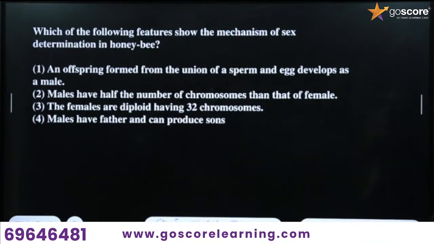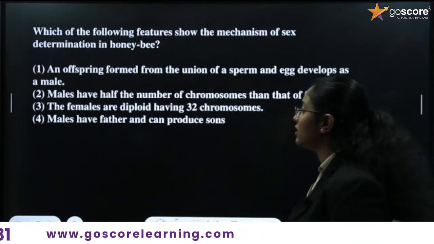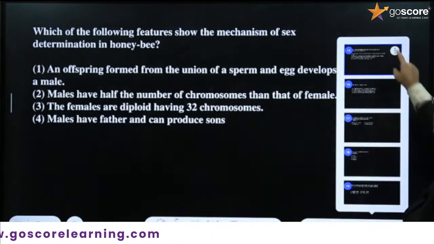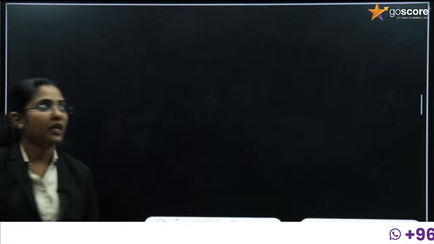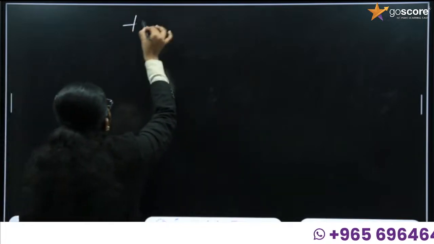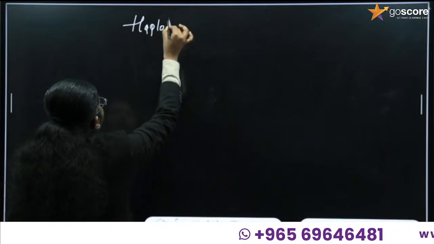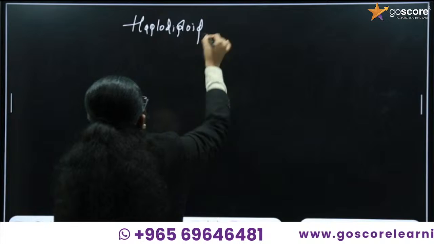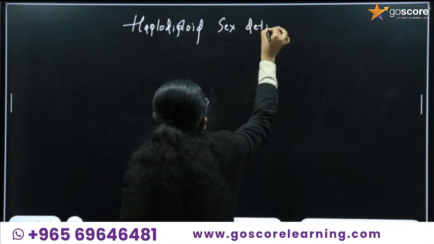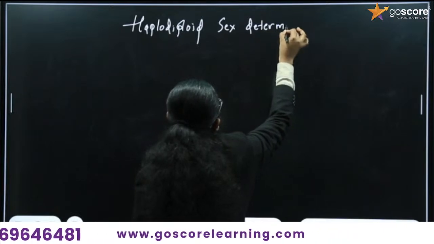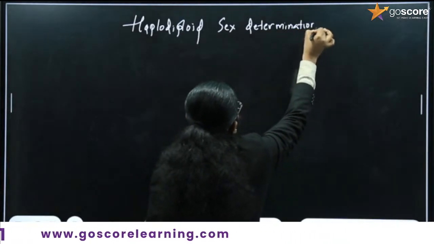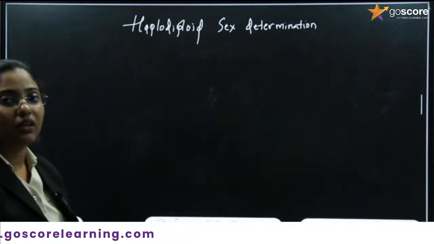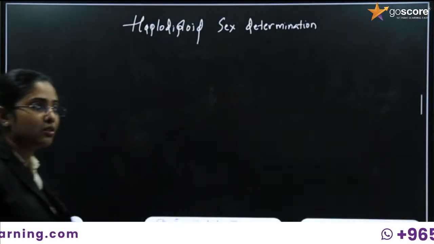Read the question. Which of the following features shows the mechanism of sex determination in honeybee? Another important topic. How is sex determination in honeybees? Do you have any idea? This process is known as haplodiploid sex determination. Why? Both conditions are present. Diploid condition is also present and haploid condition is also present.